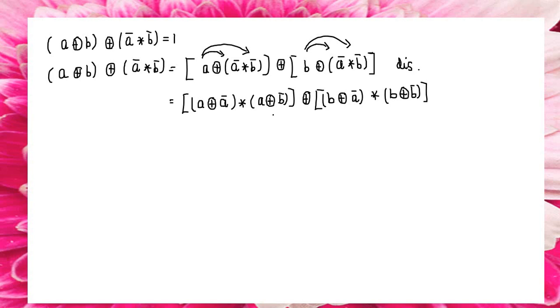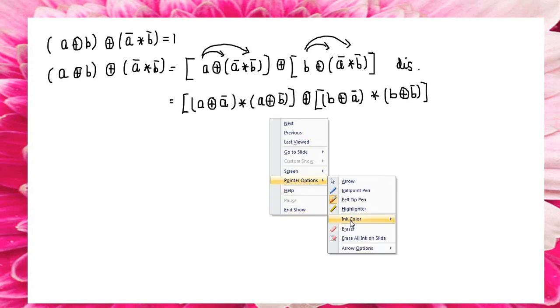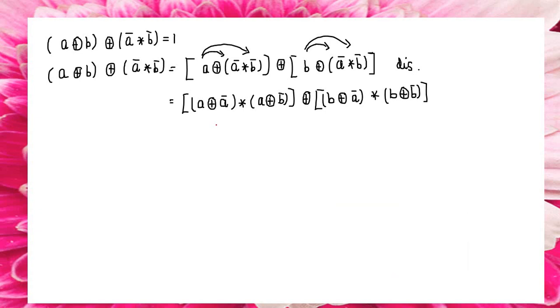So already we know one condition. A sum A bar, definitely it will be 1. Next one, for this also B sum B bar, that will be 1. So directly we can take, the answer will be 1 star A direct sum B bar. So the first part is over. The next part will be direct sum B direct sum A bar star 1.